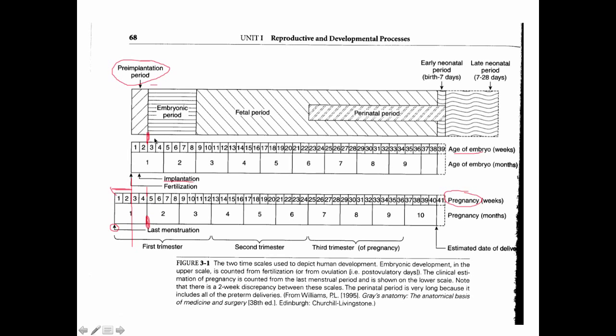Then the next several weeks, up until about 8 weeks embryonic age, 10 weeks of pregnancy, we're in a highly vulnerable stage called the embryonic period. I call it highly vulnerable because there's an enormous amount of development happening in the embryonic stage.